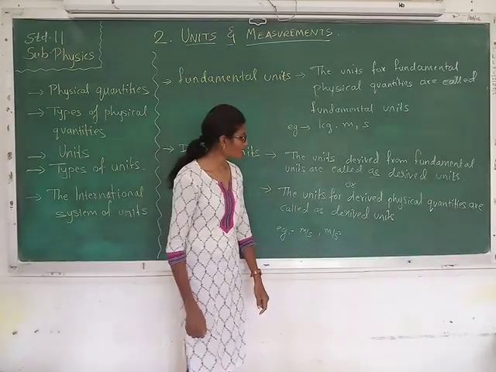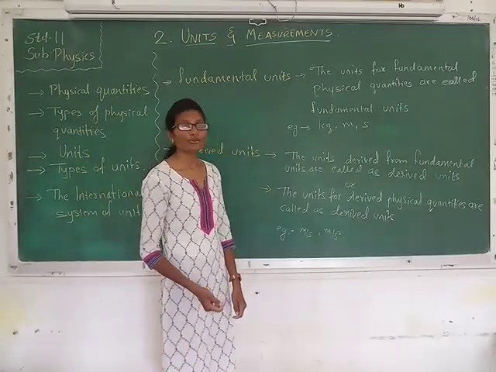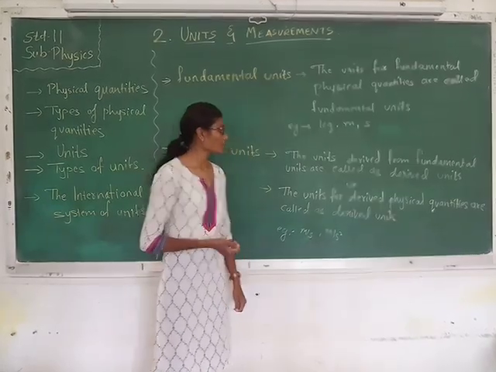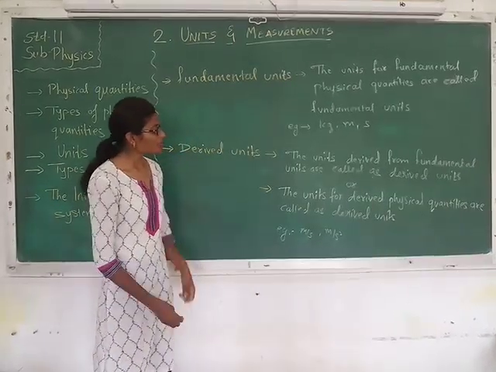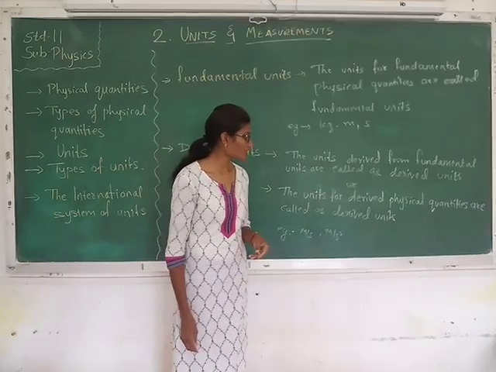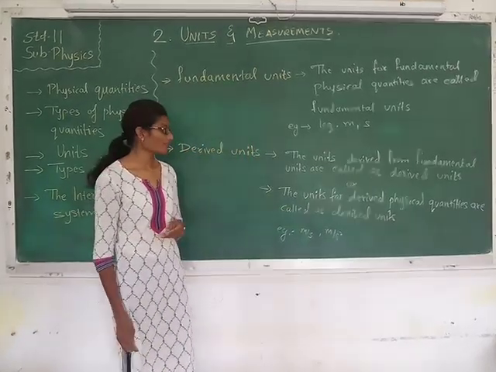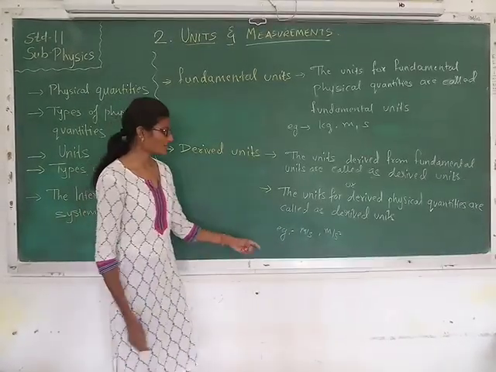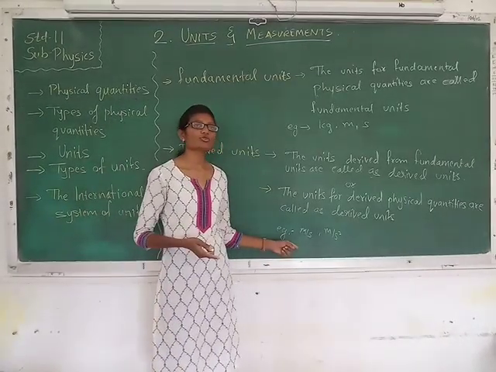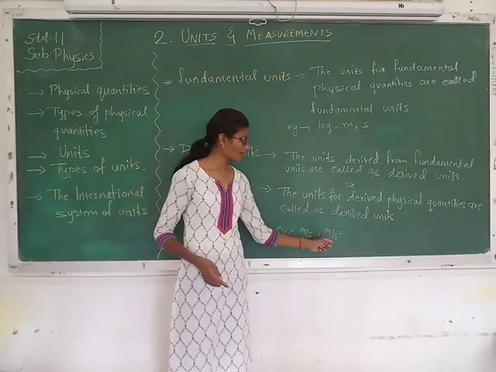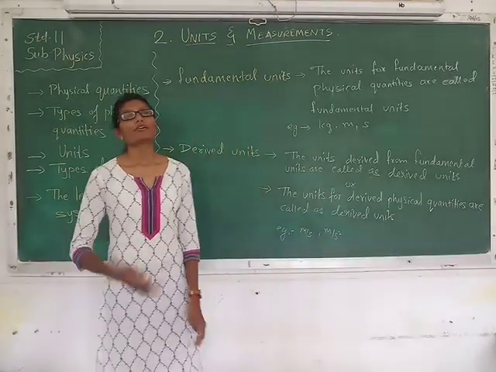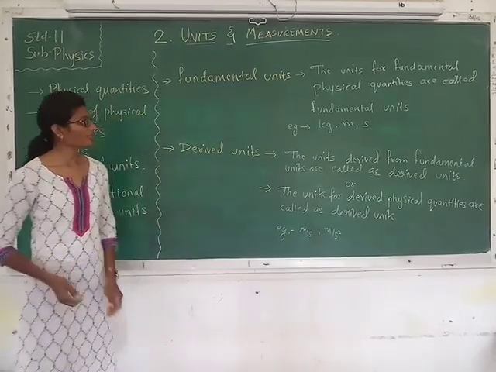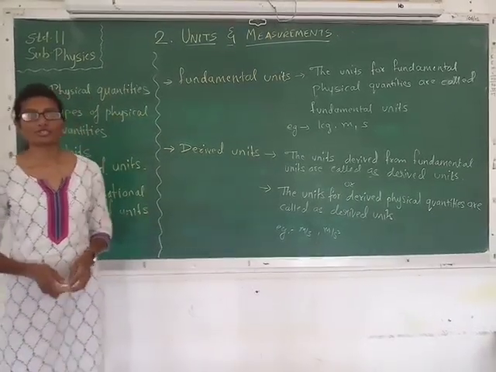Derived units, you can write both ways. The first: the units derived from fundamental units are called derived units, or you can write it like this: the units for derived physical quantities are called derived units. The examples for derived units are meter per second, which is the unit for velocity, or meter per second square, which is the unit for acceleration. So you can write down these two definitions.